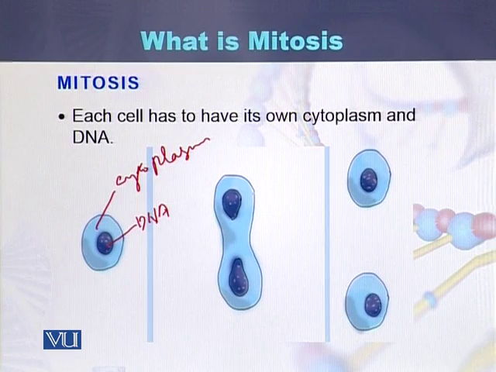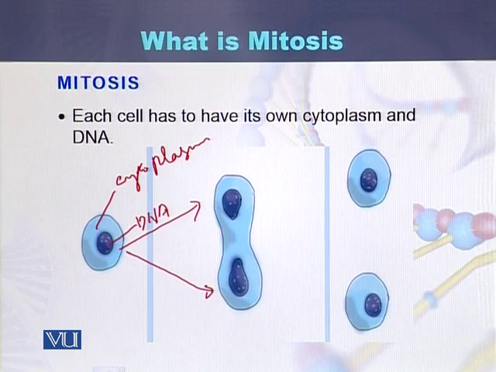This cell, as a result of mitosis, converts into two cells. The two cells which are produced from the parent cell are genetically identical to the parent cell. So we can say that mitosis is a process that divides a single cell into two cells, and both cells are genetically identical to the parent cell.